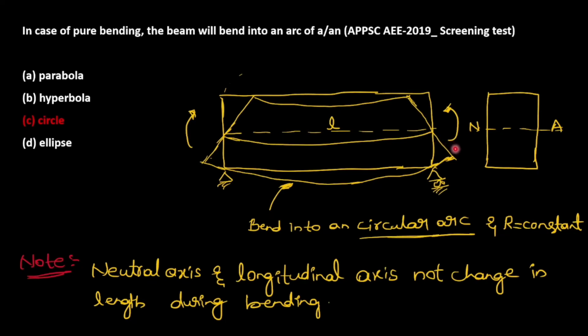acting, only pure bending, then the curvature we will get is the circular curvature. So the beam will bend into a circular arc, and R is equal to constant, the radius will be constant. Note point: the neutral axis and longitudinal axis do not change in length during bending.